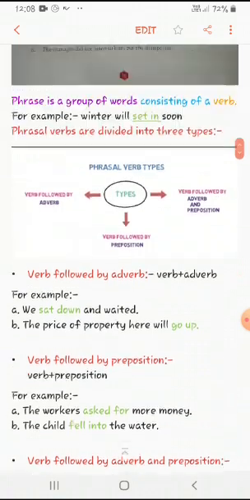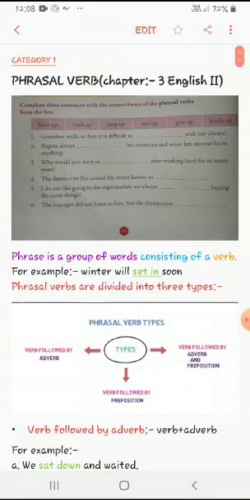Everyone have a look at your exercise. Complete the sentences with the correct forms of the phrasal verbs from the box. Here what you need to do is fill in the blanks with the help of the given phrasal verbs: blow up, back up, keep up, end up, give up, and bottle up.